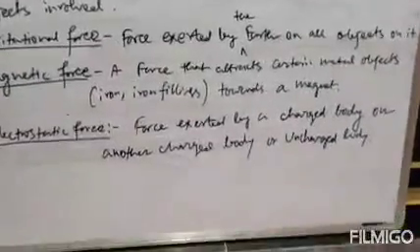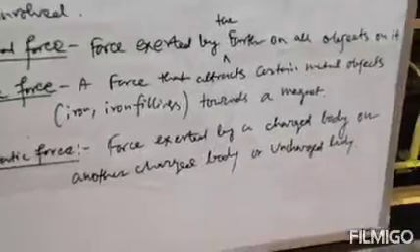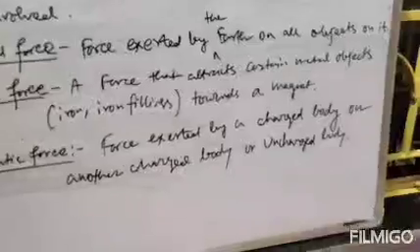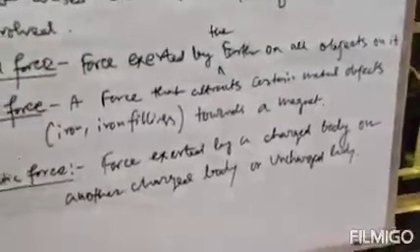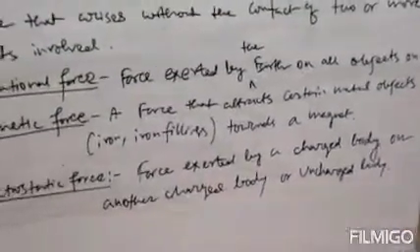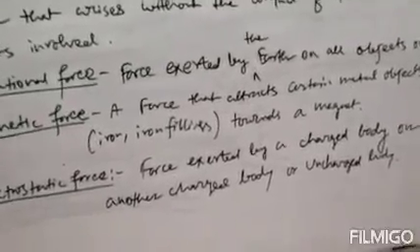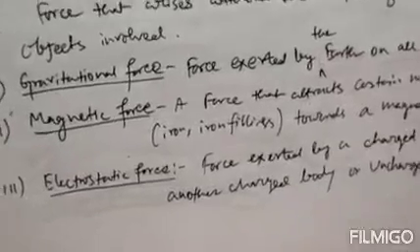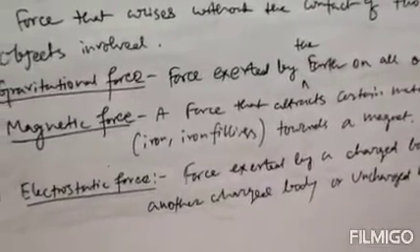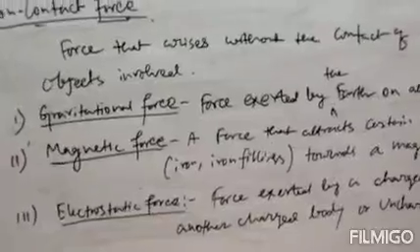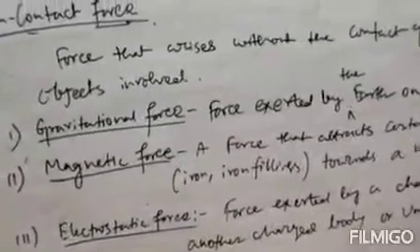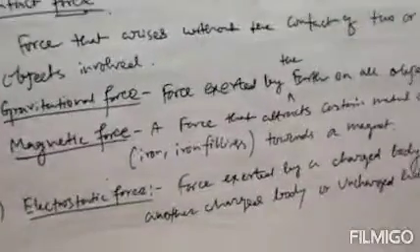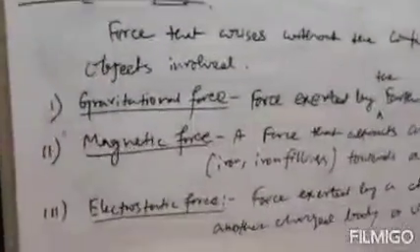Suppose you are taking a comb and brushing it on your hair. Take a comb and brush it on your hair 3 to 4 times. Clear? And then take it near a small piece of paper. The paper will get attracted to the comb. That means there is an electrostatic force between the comb and the paper, so the paper gets attracted towards the comb. So that is your electrostatic force.